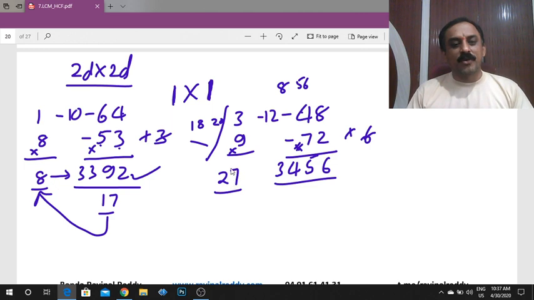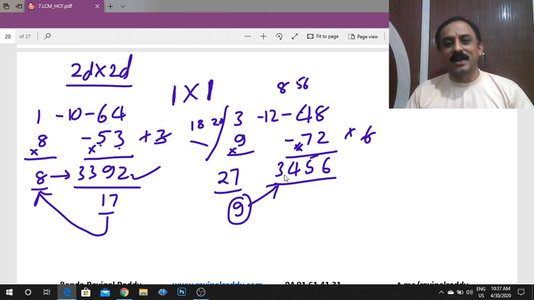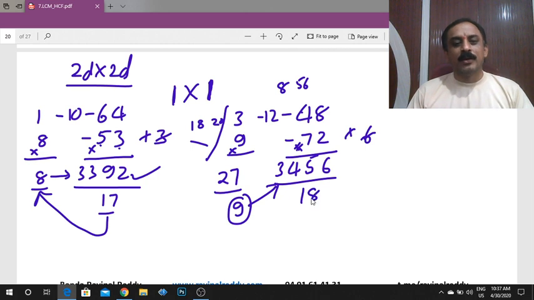Find the digital sum of this product. 2 plus 7 is 9. If the digital sum of the answer is 9, our answer is right. Otherwise, it is wrong. 3 plus 4 is 7. 7 plus 5 is 12. 12 plus 6 is 18. 18 is a two digit number, so 1 plus 8 is 9. Therefore, our answer is right.